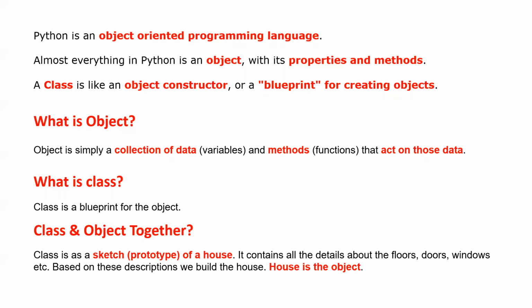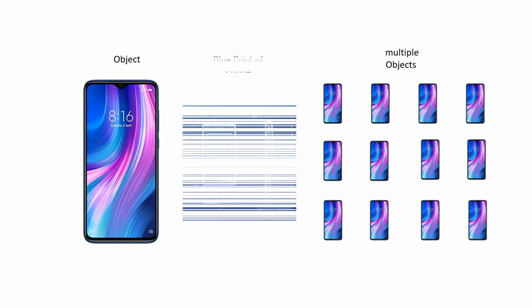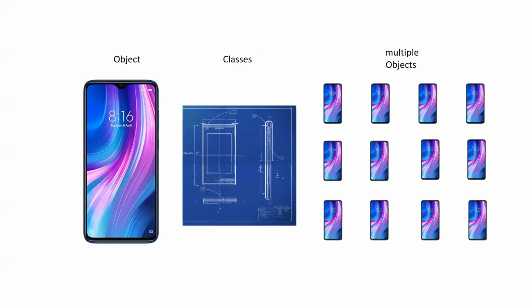Then we discussed the example of a house where an architect builds a blueprint of a house, and according to that, an entire colony or society is developed. So the houses are the objects, and the blueprint by the architect is the class. Similarly, the blueprint of the mobile phone is the class, and the various mobile phones that the company creates of the same model are the objects. We discussed Wi-Fi, Bluetooth, and other examples as well.